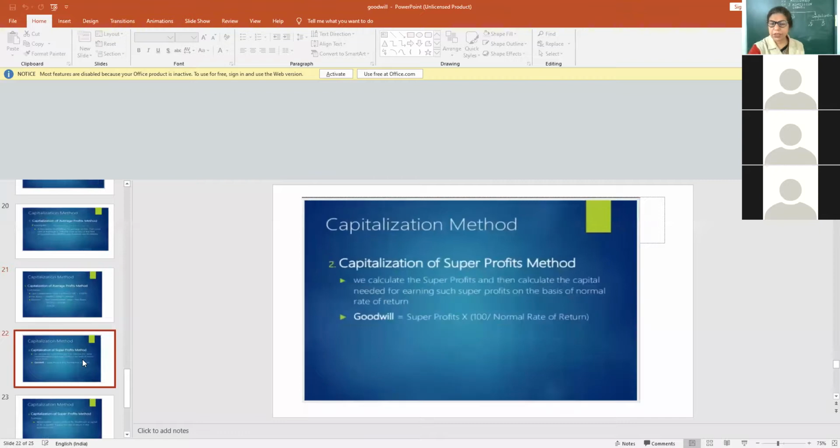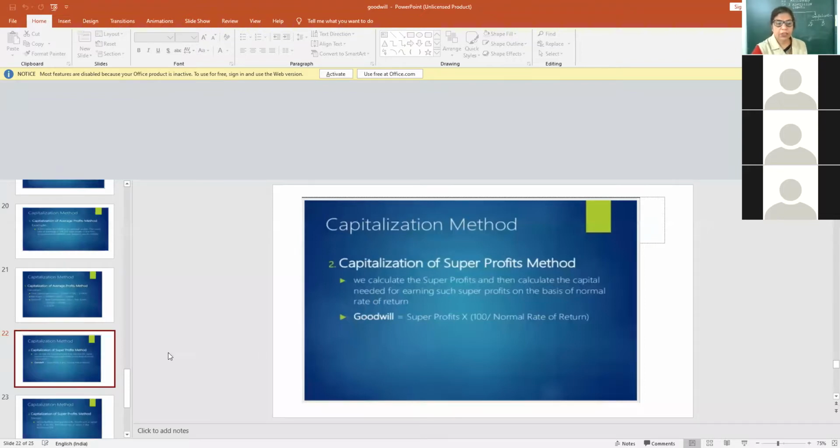Next, capitalization of super profit. Very easy formula. First, you calculate super profit, and then super profit into 100 upon normal rate of return. We calculate the super profit the same way, and then calculate the capital needed for earning such super profits on the basis of normal rate of return.